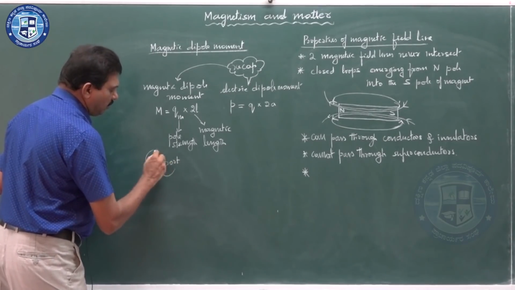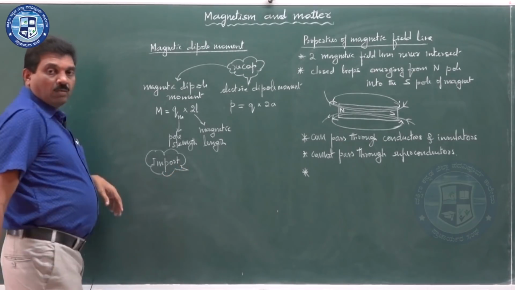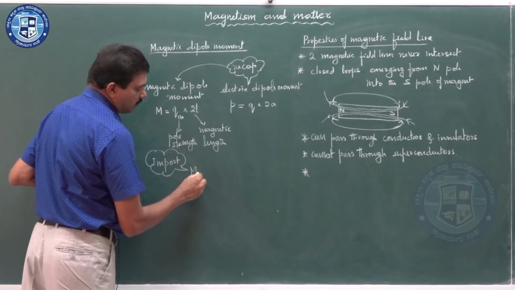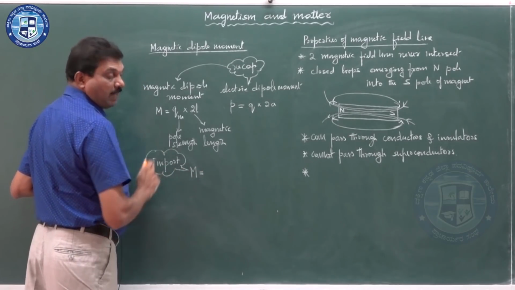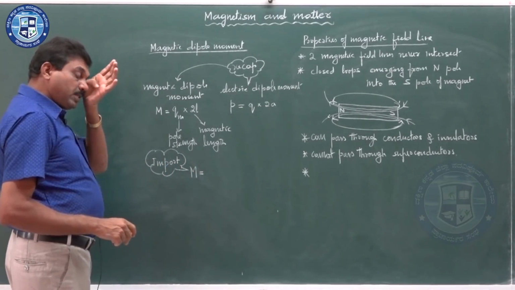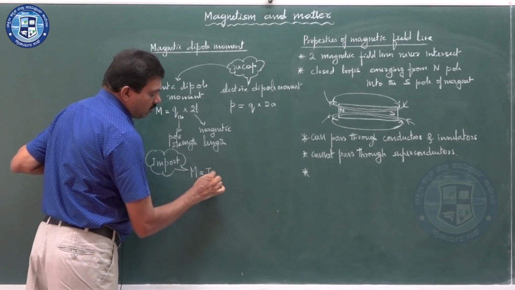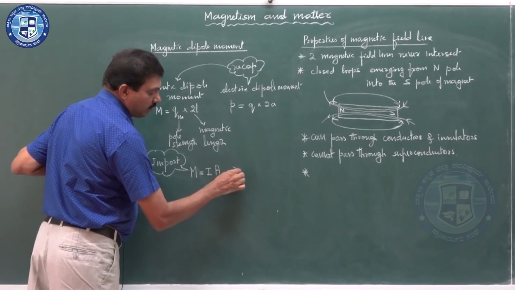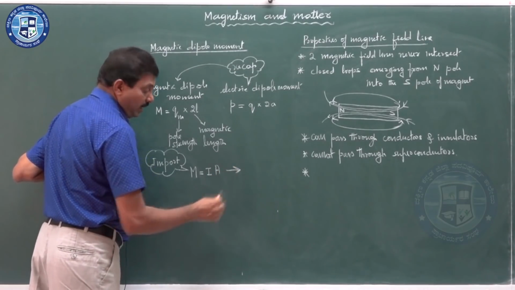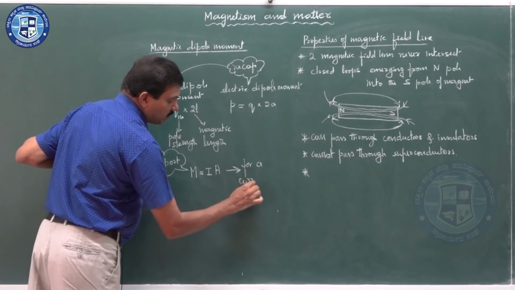But from the previous chapter I will just have an import here. What is this import? Capital M is the magnetic moment, magnetic dipole moment, or it can be simply called magnetic moment. Magnetic moment is equal to I into A for a current loop.